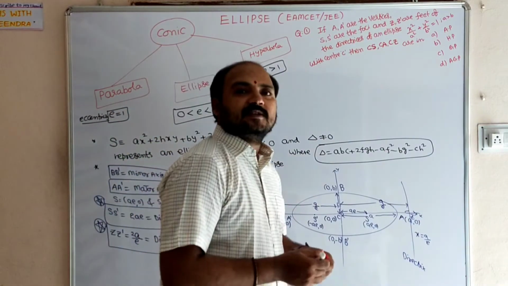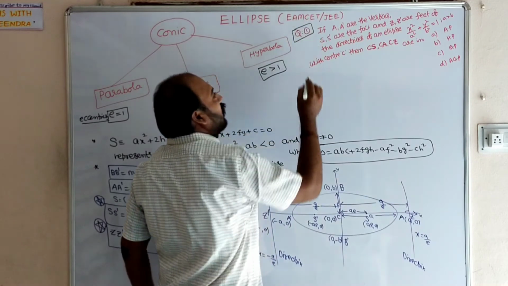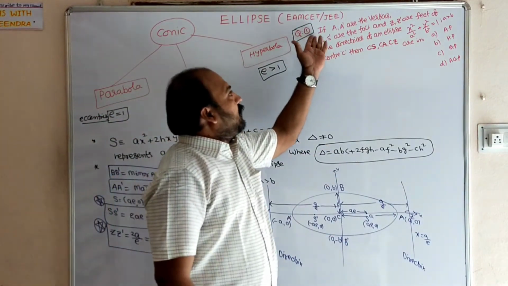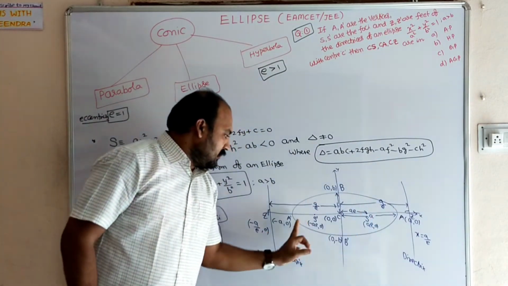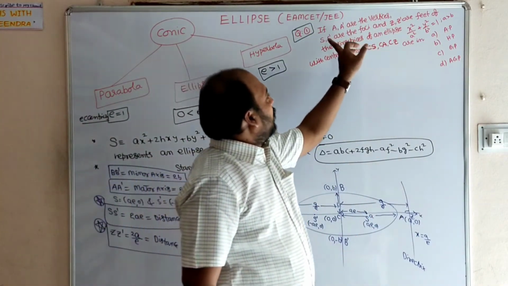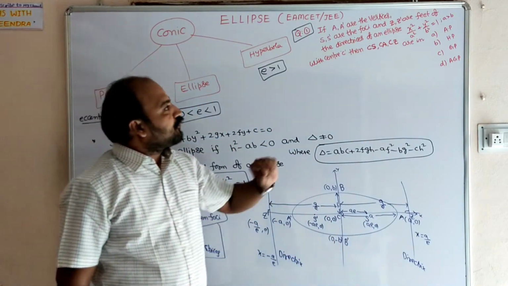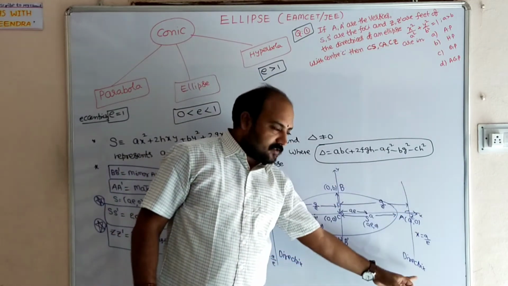Let us have a discussion. The first question, question number 1, a conceptual question. If A A dash are the vertices, S and S dash are the foci, Z and Z dash are the feet of the directrices. This is the directrix.